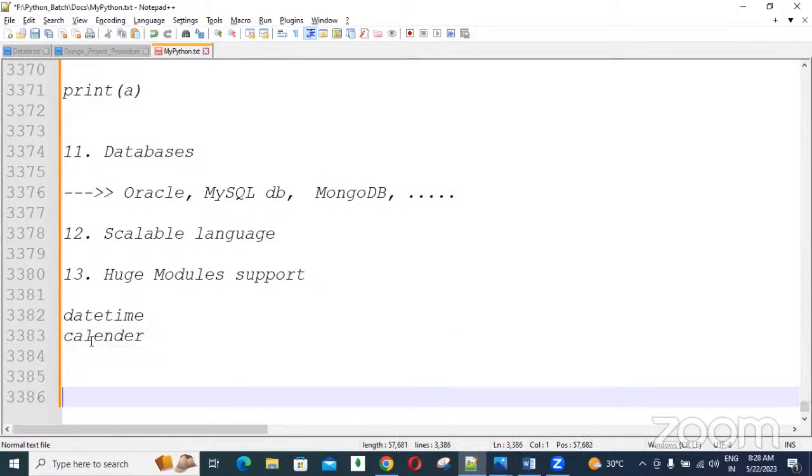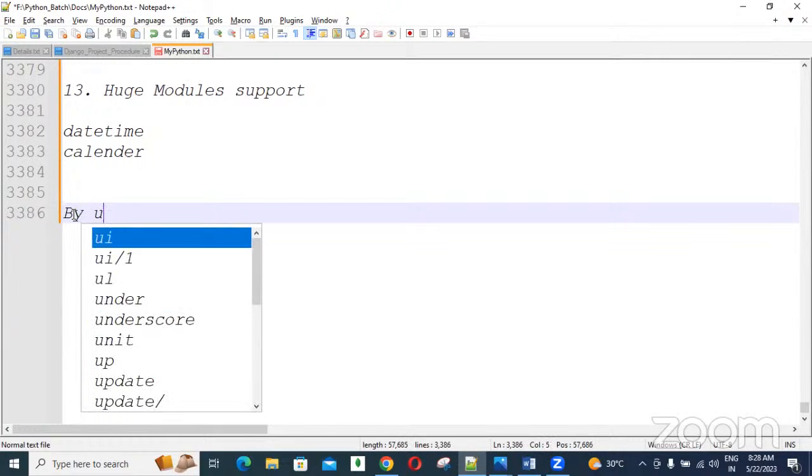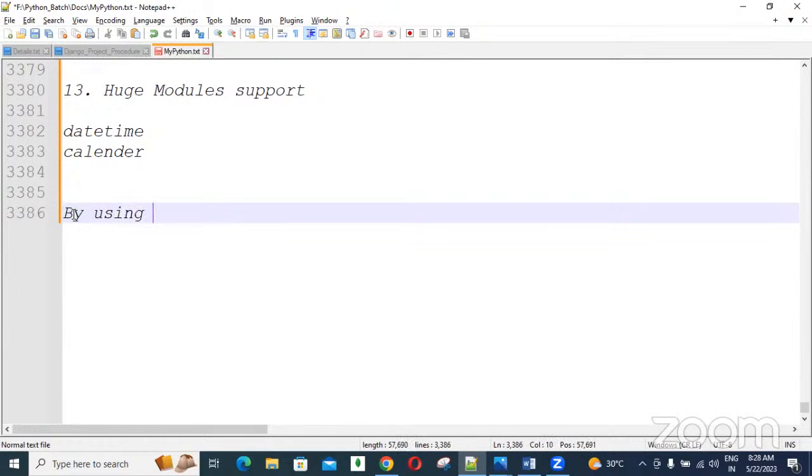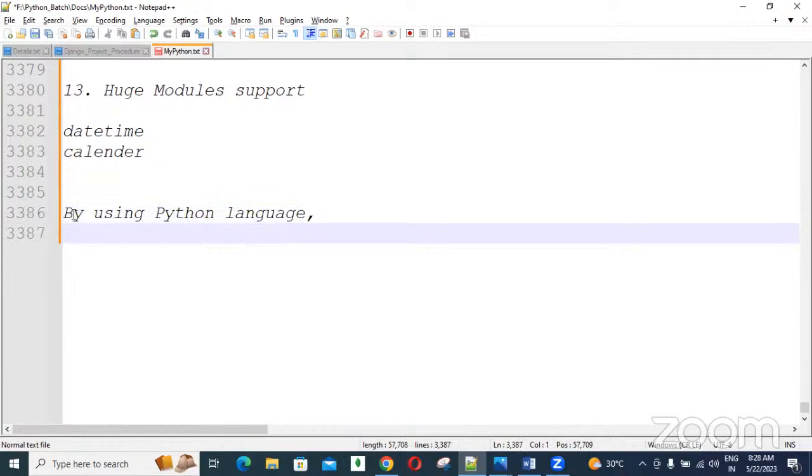So finally, one point, guys: by using the Python language, we can write fewer lines of code within less time. Fewer lines of code means less time to write. And when executing the program, it also executes in less time. If 1,000 lines of code are there, it takes some time to execute. If we write only 100 lines, it executes in less time.